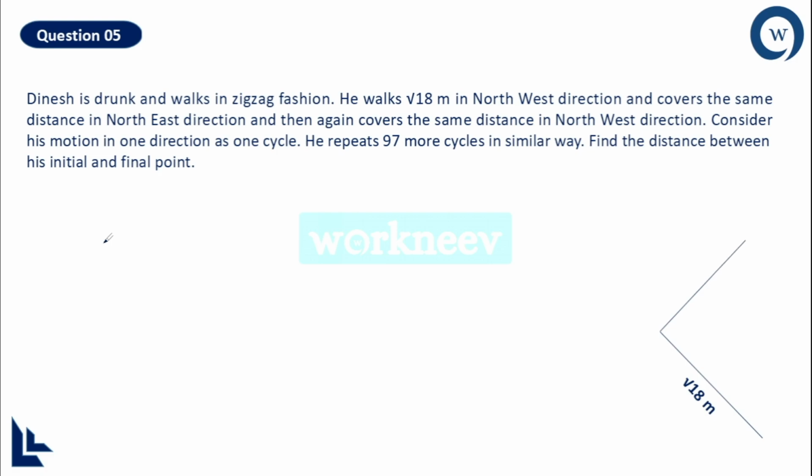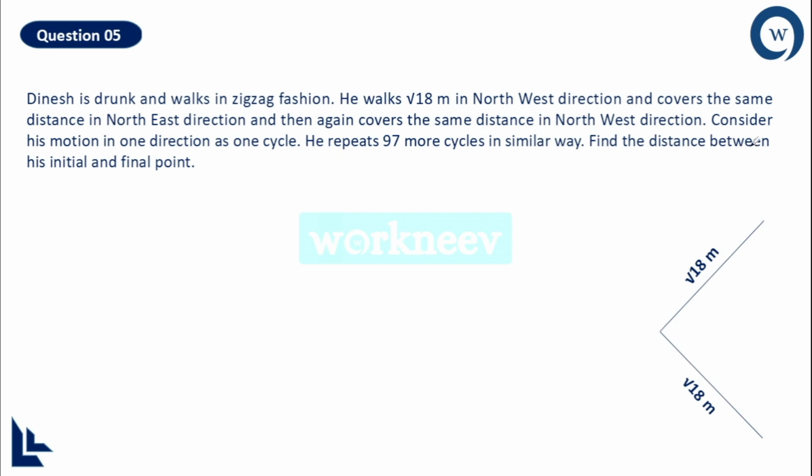Which is the northeast direction? Definitely the middle of both north and east. Now this length is also root 18 meter, and he covers the same distance in the northwest direction. That means again from this particular point he goes in the northwest direction, and that makes it a zigzag fashion, right? And he will not stop after 3 motions. He will repeat it for 97 more cycles in a similar way.